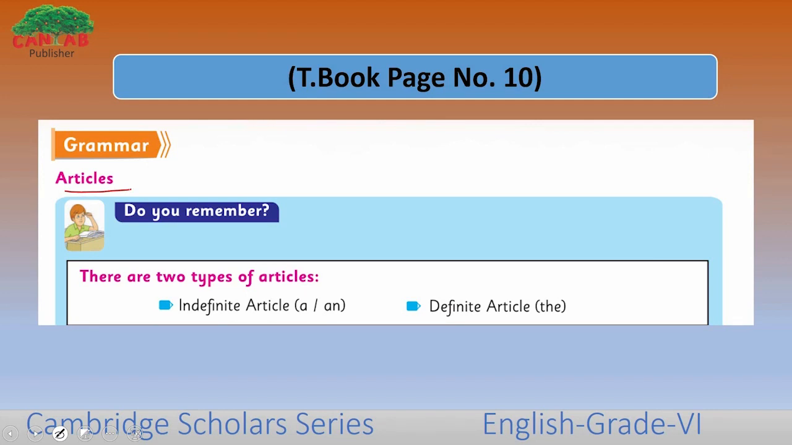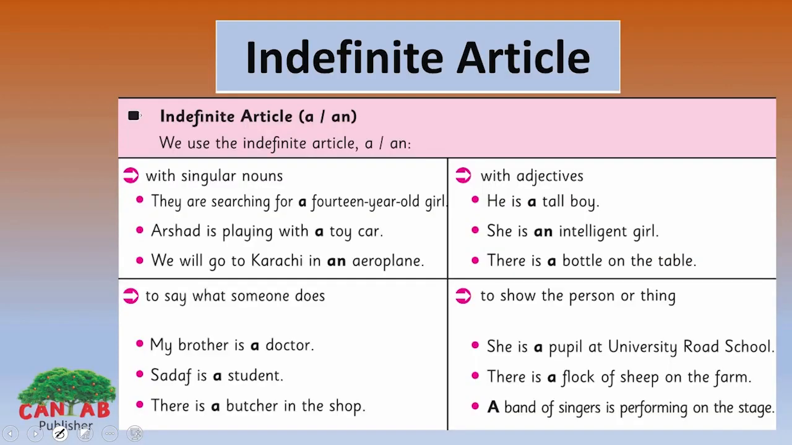There are two types of articles: indefinite articles, a and an, and the definite article, the. First, we will discuss indefinite articles. We have four usages of our indefinite article here. First, singular nouns. They are searching for a 14-year-old girl. Here the girl is a singular person. That's why we have added a here.